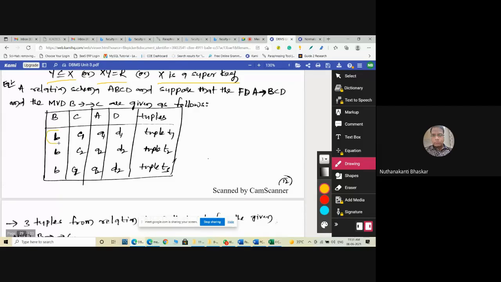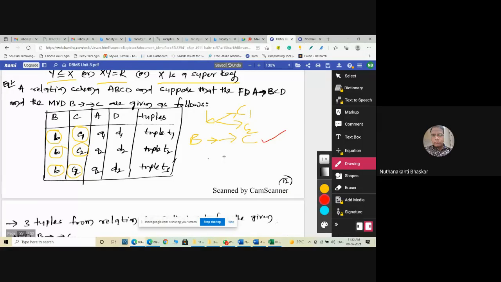Now here, if you observe, B is there and C1 is there. Now B is there, C2 is there. Again B is there and C2 is there. Means here B sometimes gives C1, sometimes gives C2. Yes or no? So the multi-valued functional dependency is B determines C. Yes, we have identified a multi-valued functional dependency in this relation. So this is not in fourth normal form.